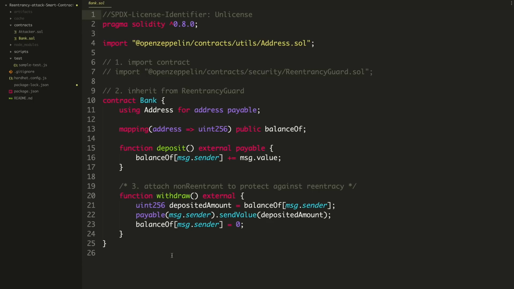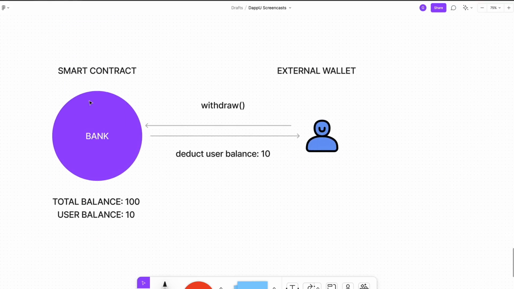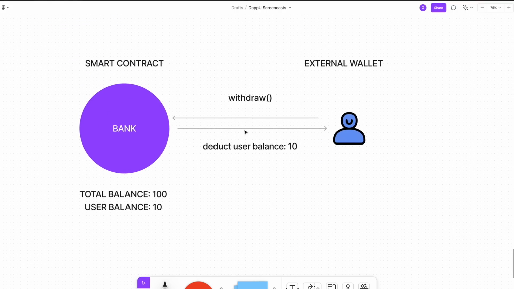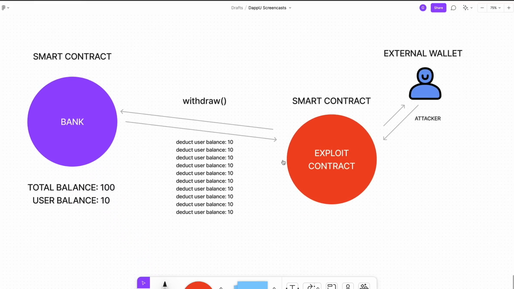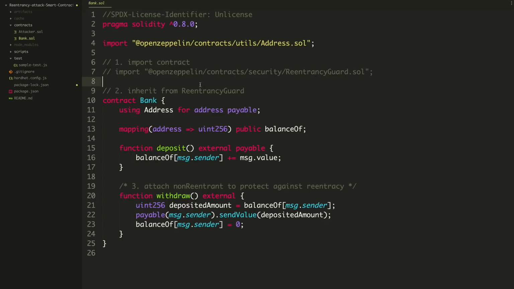So here's the Bank smart contract. That's exactly what I was talking about, where the user should be able to theoretically deposit funds and then withdraw. And then in this scenario, we have an attacker smart contract, which is this exploit right here, attacker.sol. So let's start off with the bank and see how it works, see how it's vulnerable to this reentrancy attack, and then how we can fix that problem.